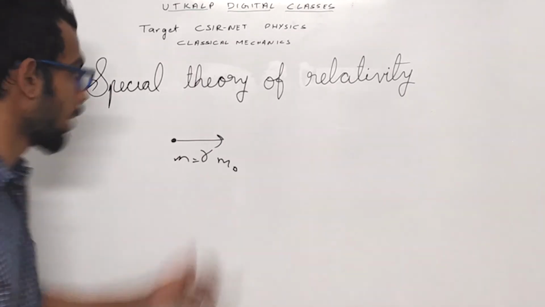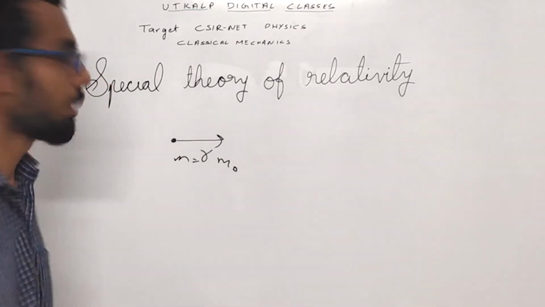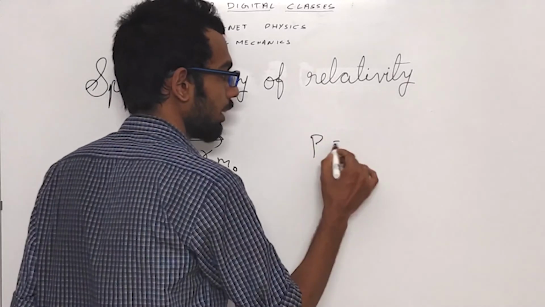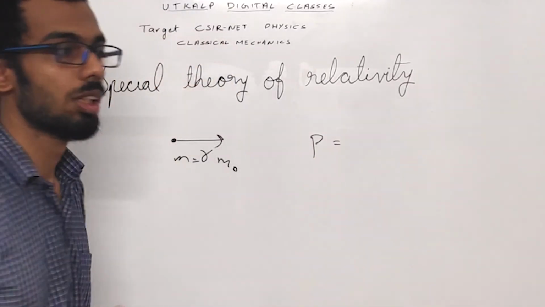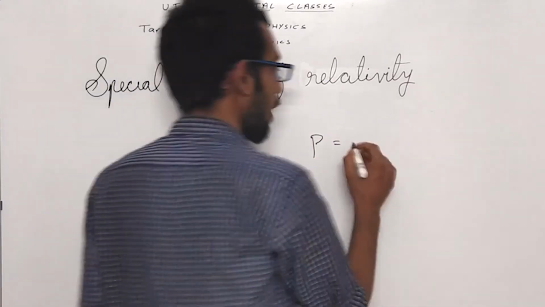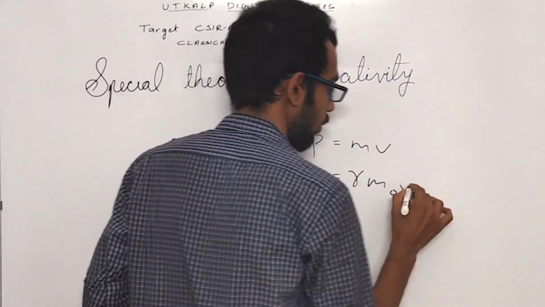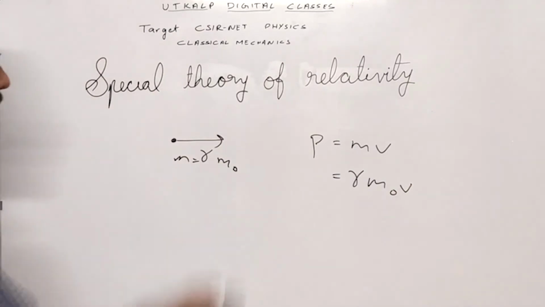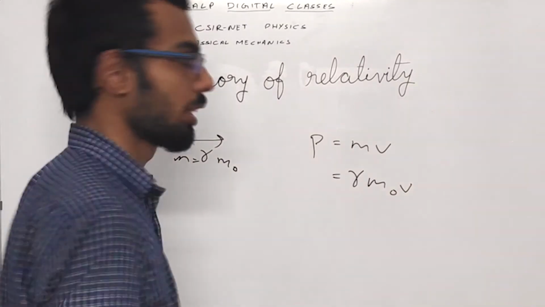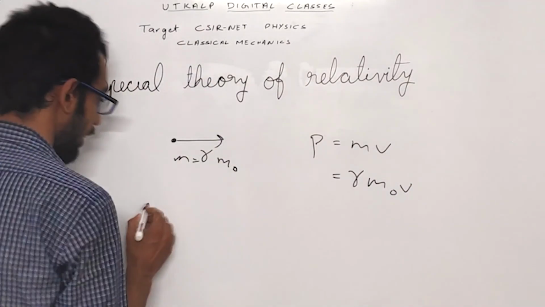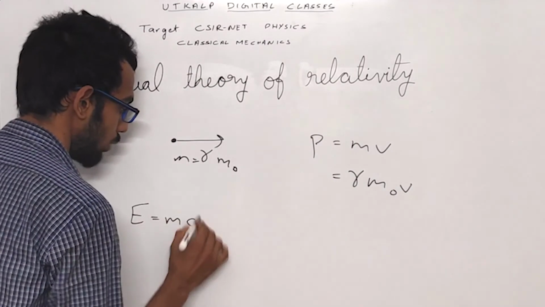Now, this affects the momentum as well. Momentum p is given as mass into velocity, so it is m into v, which will be gamma into m0 into v. This thing affects energy as well. From Einstein's mass energy equivalence, E equals mc square.